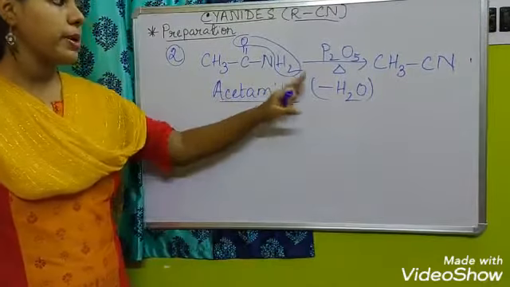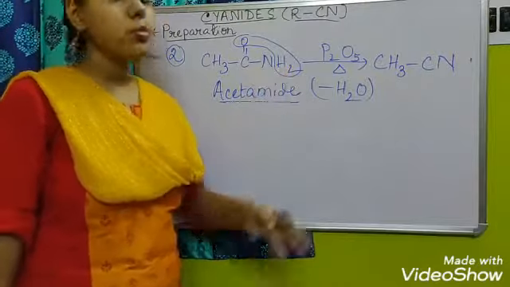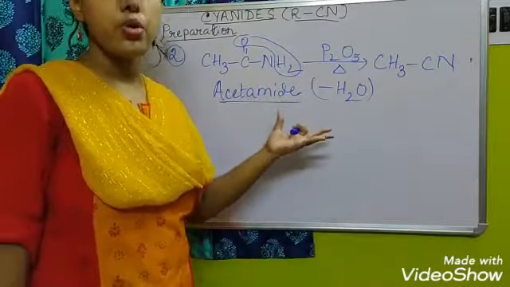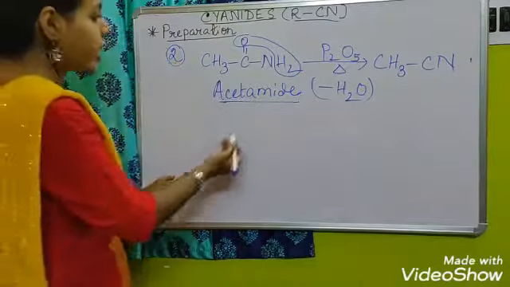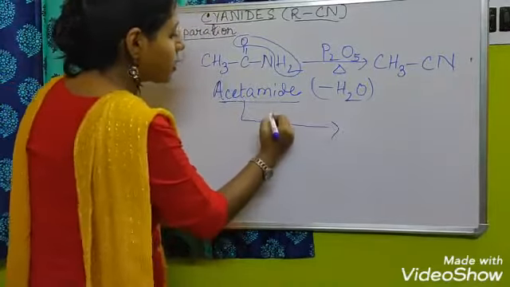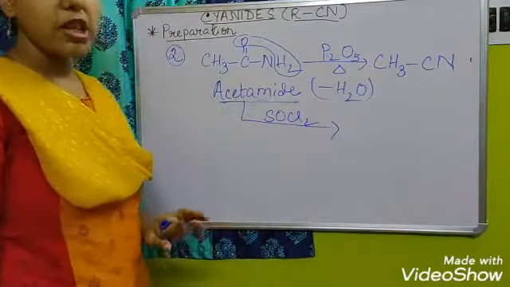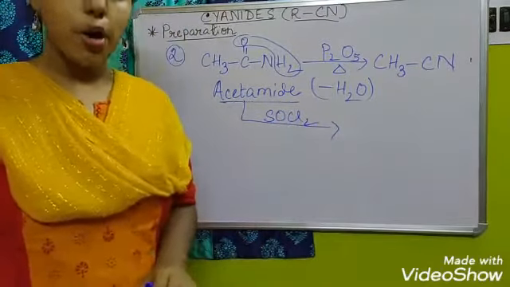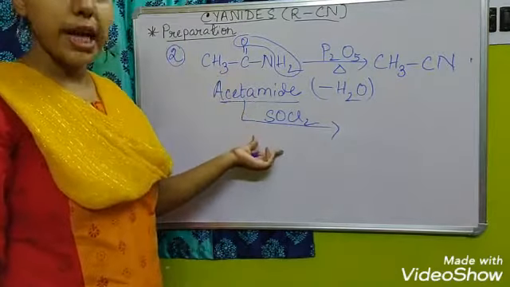There will be no change in the number of carbon atoms, only one water molecule will be extracted due to reaction with P2O5. The same reaction we can also do with the help of SOCl2, that is thionyl chloride. Again we have to heat this compound with thionyl chloride.